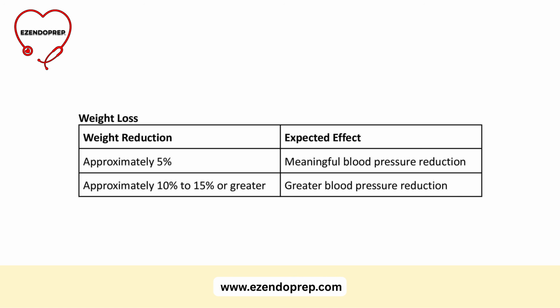Management starts with lifestyle intervention. A 5% weight loss can lower blood pressure, and the largest benefit is often seen with 10% to more than 15% weight loss. Physical activity several times per week is important because both systolic and diastolic pressures can improve. This includes endurance exercise, aerobic exercise, and dynamic resistance training, such as free weights, resistance bands, exercise machines, or body weight resistance. Nutrition counseling is also essential.